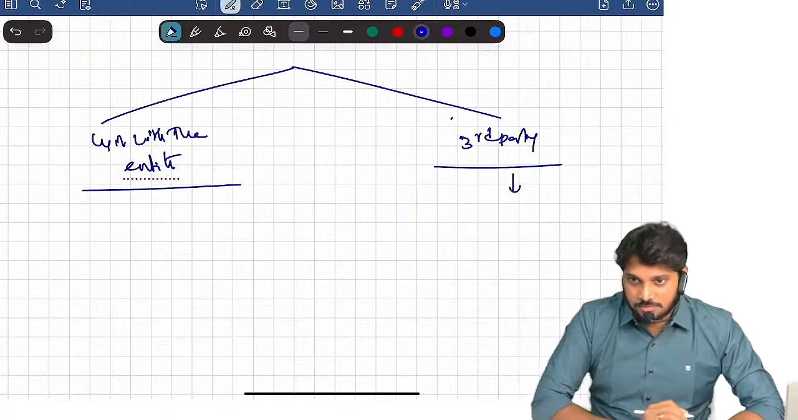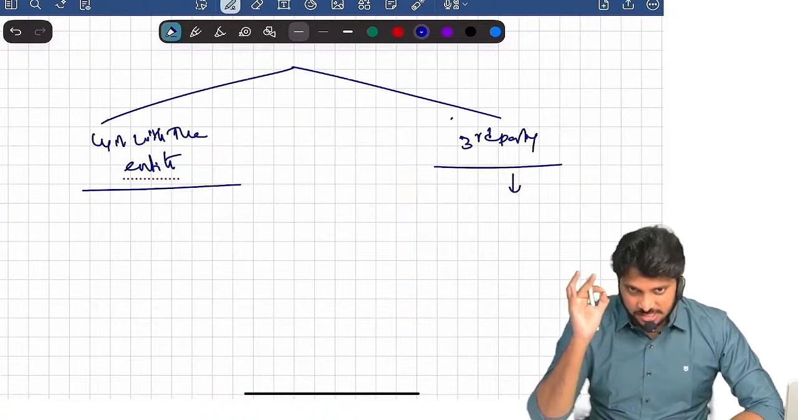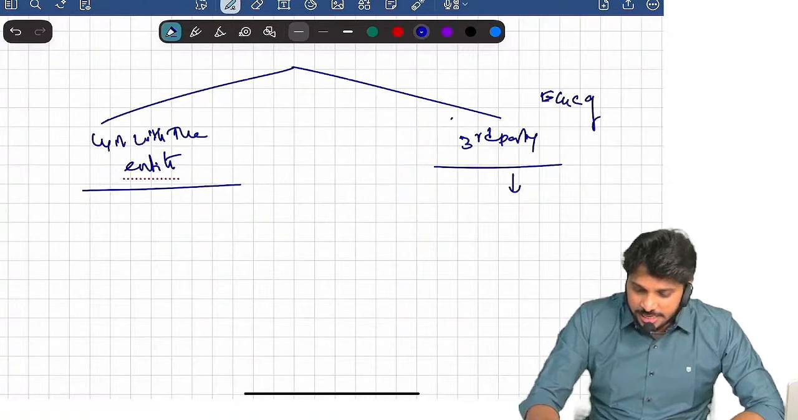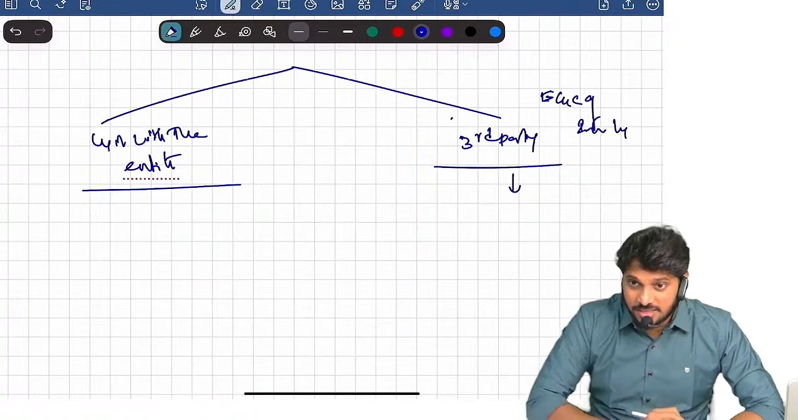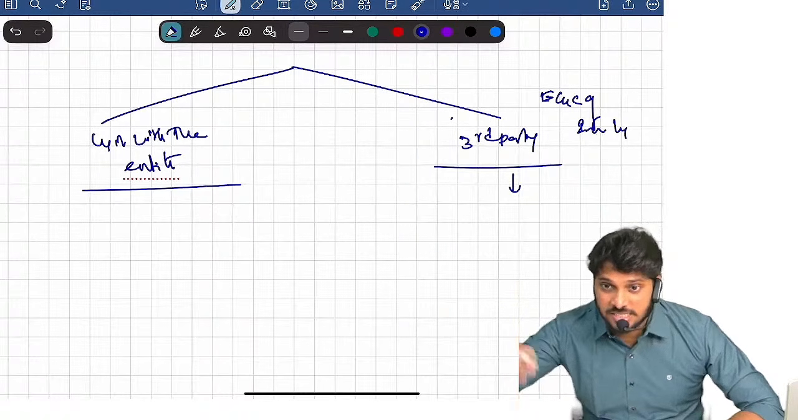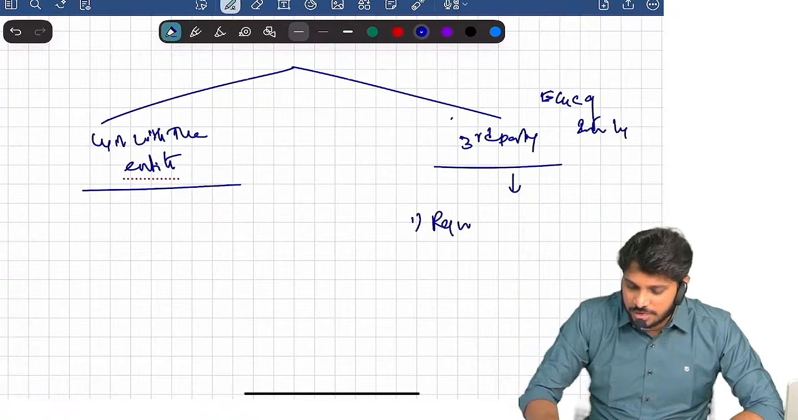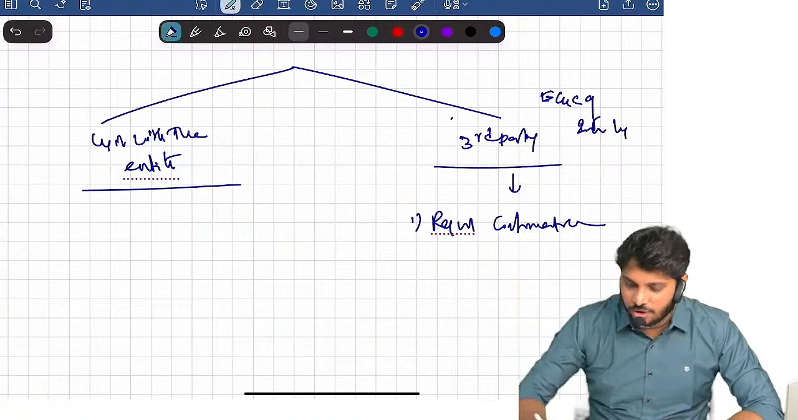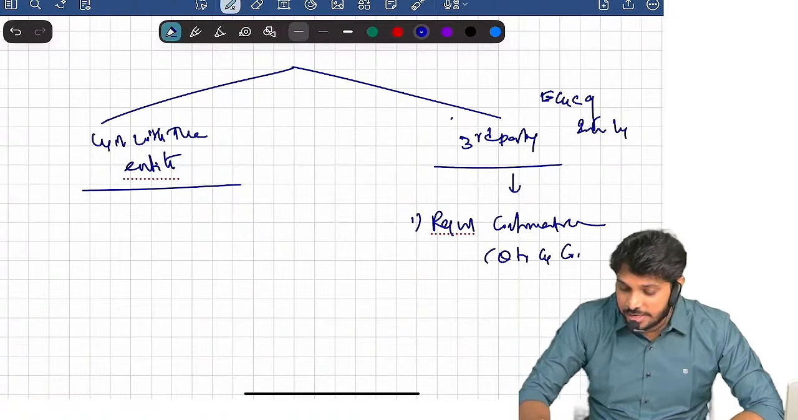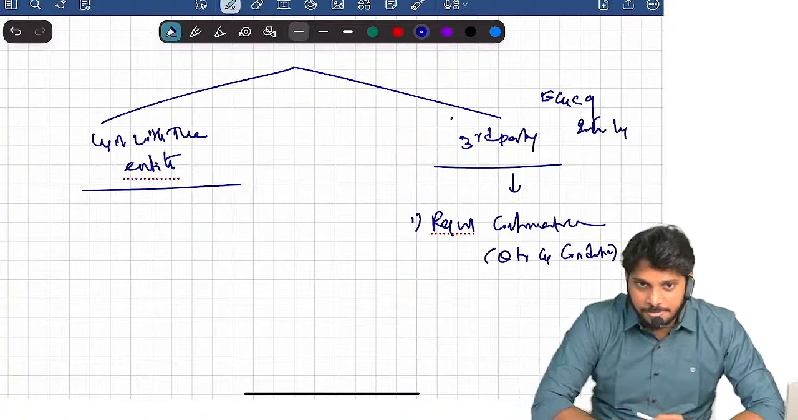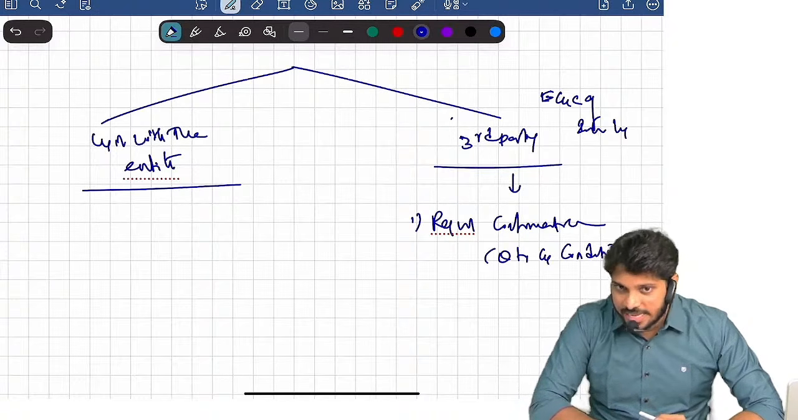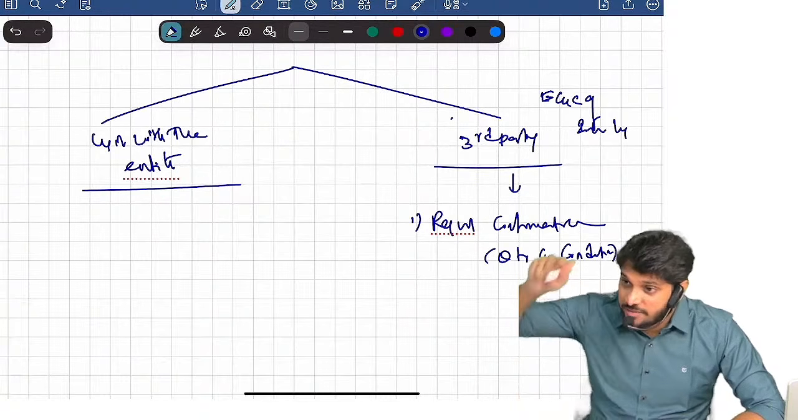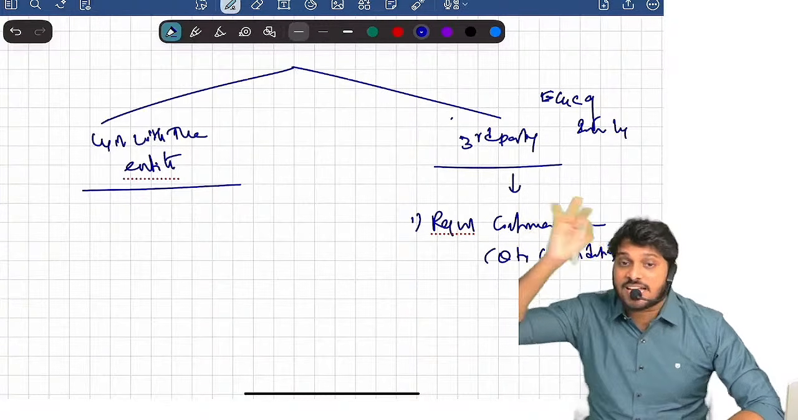First we will look at how to obtain sufficient appropriate evidence regarding existence and condition of inventory lying with a third party. How do you get the evidence? One, request confirmation as per 505. Ask him to confirm regarding quantity of inventory and condition of inventory. Request the third party directly to confirm to the auditor directly how much is holding and what is the condition of holding.